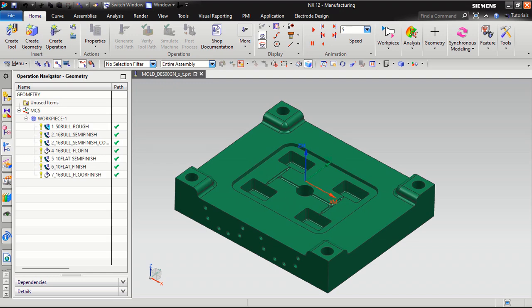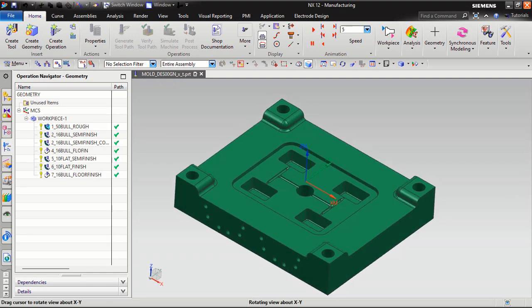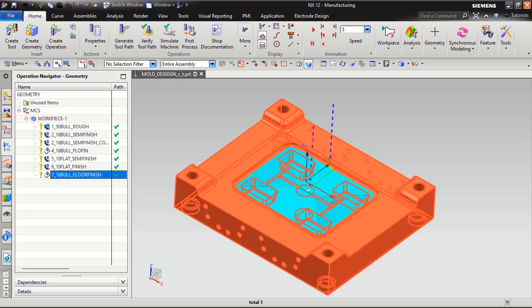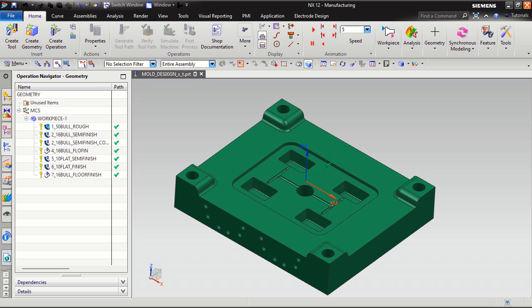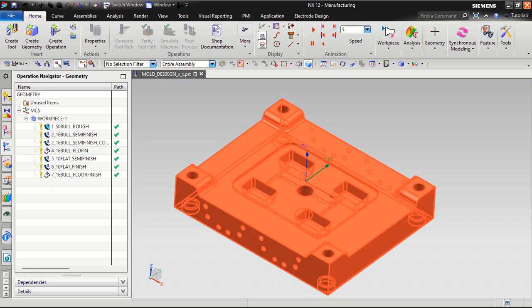Okay, this is the second day of programming. So our floor finish has been completed. Okay, so I will do the second day. First I will create the second day part here. We can create it also, but I want to do it in this one. This is the pocket rough.